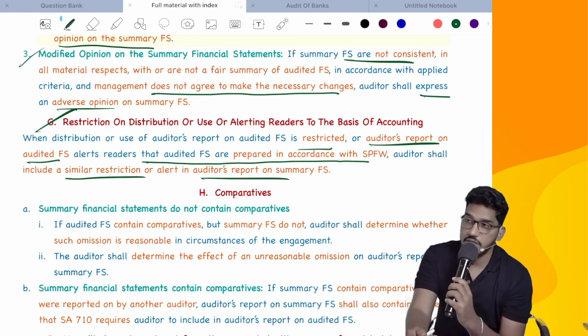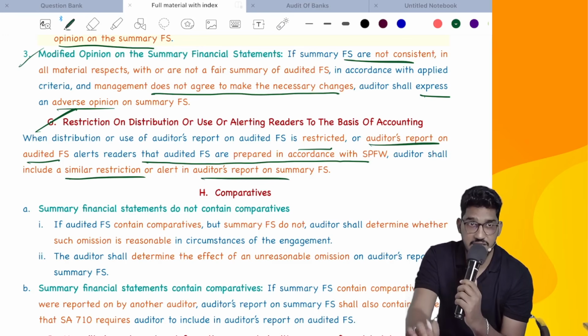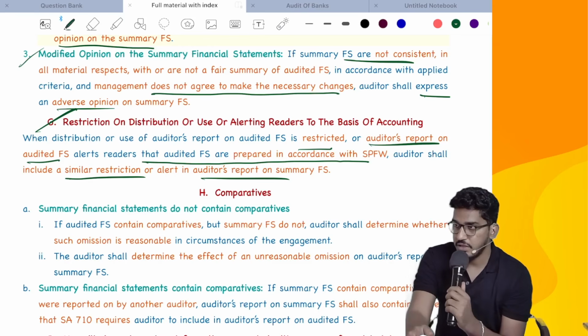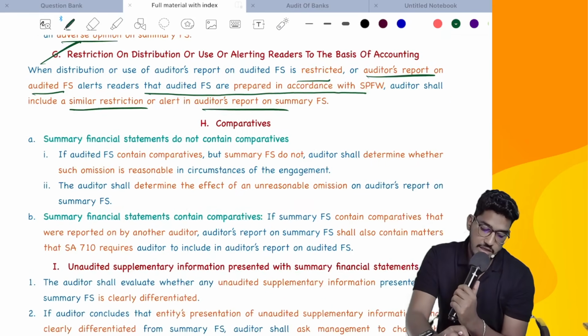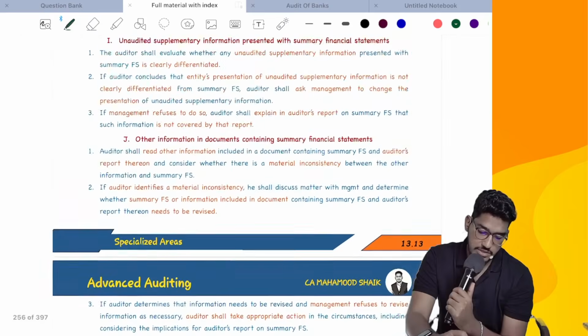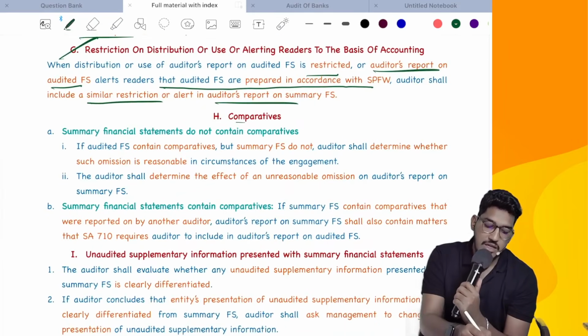Like the way we have alerted the readers, or put a restriction, in the case of SA800, the same restriction, if it becomes applicable, do it for summary financial statements also. Then comparatives, some extra information is there, we'll try to complete this.